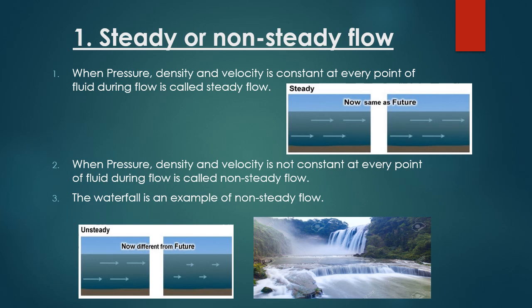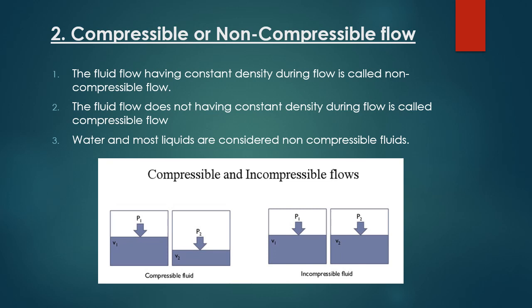So the flow is not steady and the velocity and the pressure are not constant. The waterfall here is an example of the non-steady flow, where the velocity is not the same all the time. Number two, the compressible or non-compressible flow.